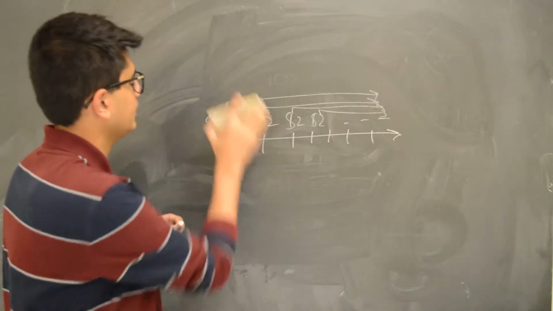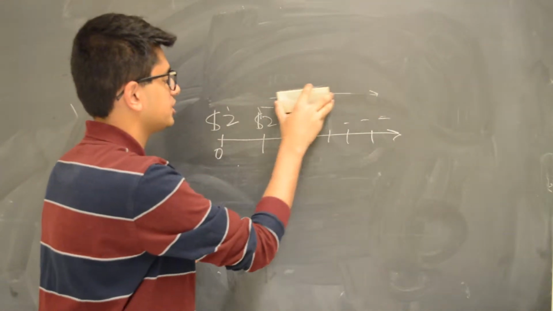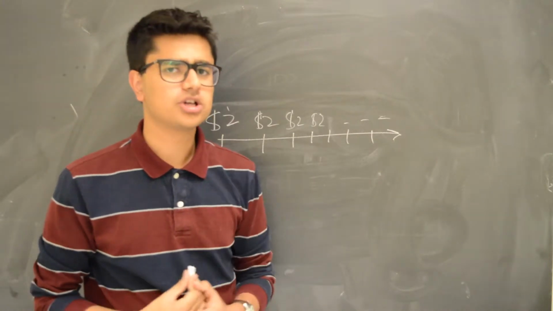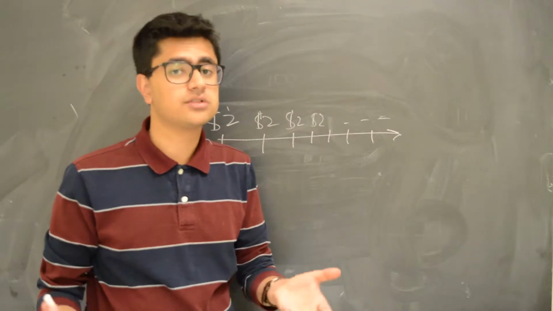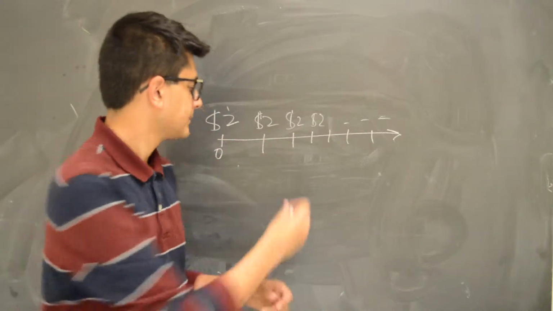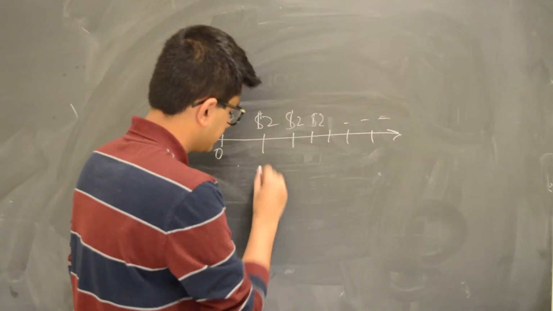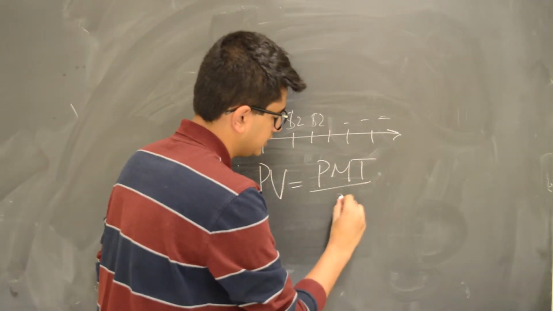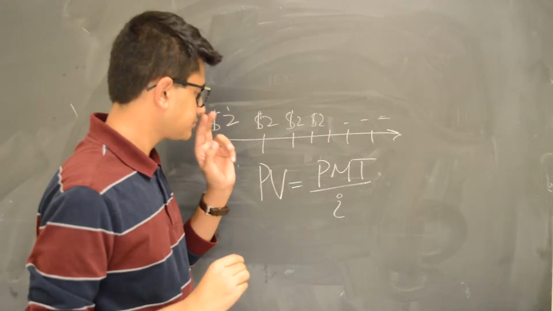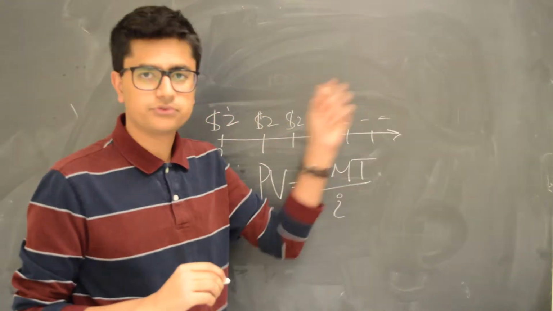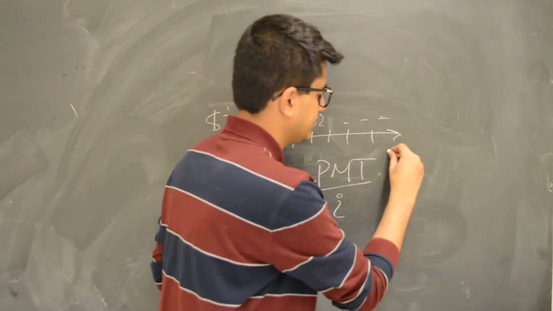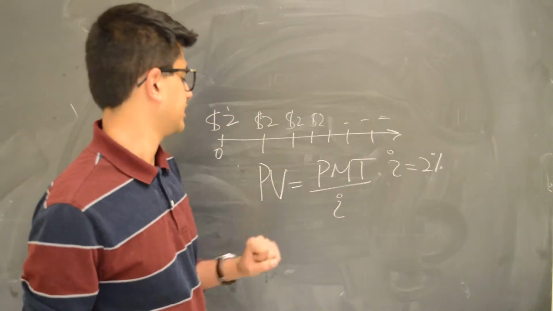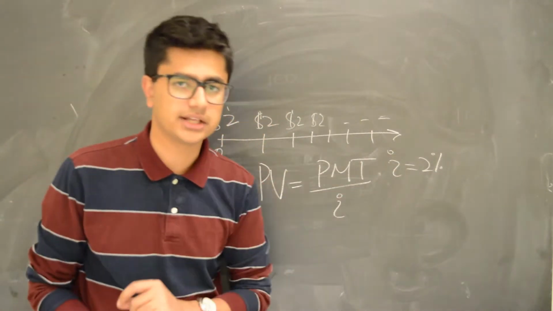On the other hand, the present value is what usually confuses people, because students usually seem to think you can't quantify a number that goes on forever. I mean, if it goes on forever, then your present value is going to be infinity too. Well, not really. So the formula for calculating the present value is the payment over the interest rate. So let's say I'm getting paid $2 forever, and the prevailing interest rate is, let's say, 2%. So your present value, you just have to plug in here, $2 divided by 2%, and you'll get your answer.